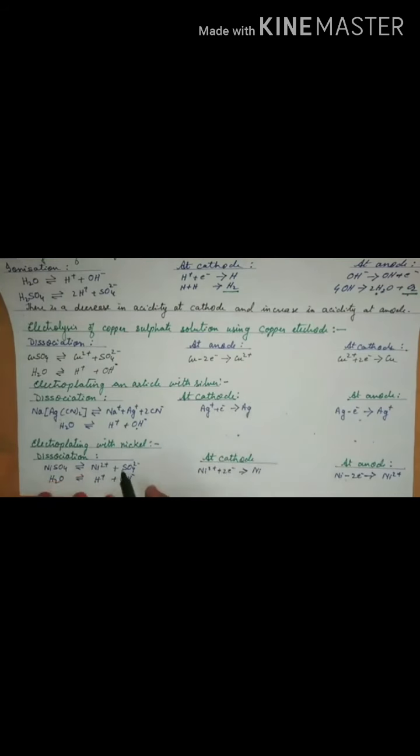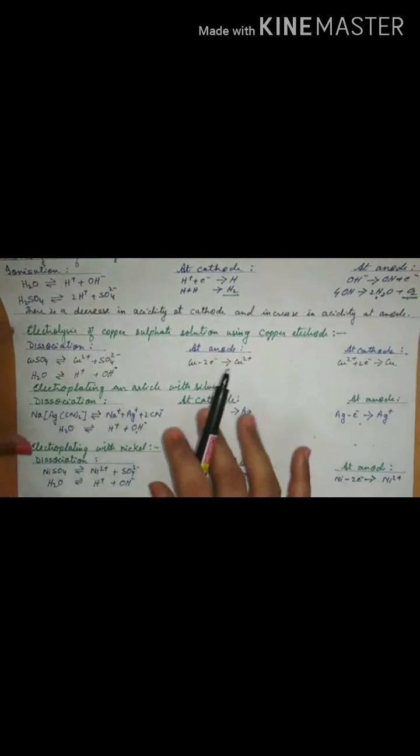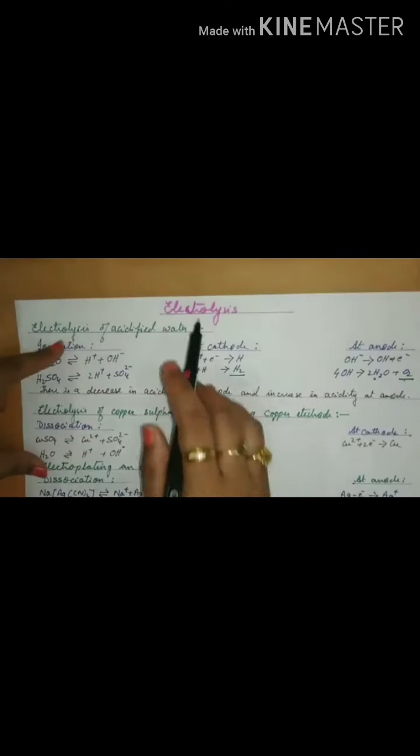Same with nickel. With nickel, we can go with nickel sulfate. This is the dissociation, the reaction at the cathode, the reaction at the anode. There are other equations also. I have actually tried to include almost every type of reaction here that was important when we talk about electrolysis.